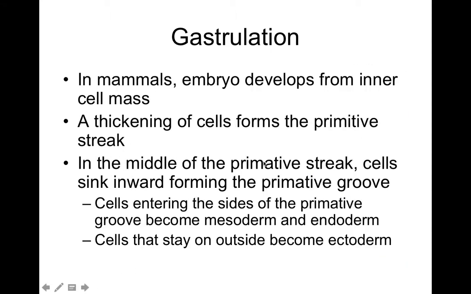In the middle of the primitive streak, the cells will sink inwards, forming a primitive groove. Cells entering the sides of the primitive groove become the mesoderm and the endoderm. Cells that stay outside become the ectoderm.